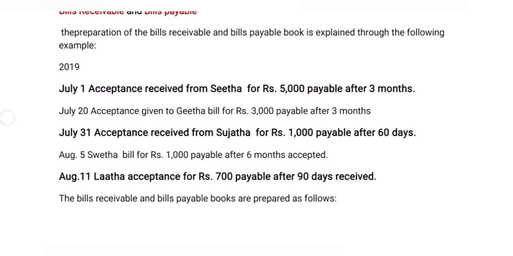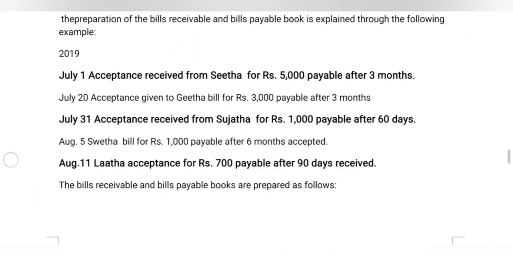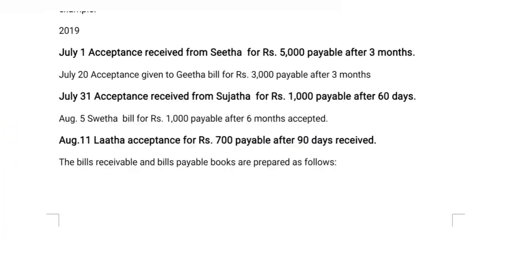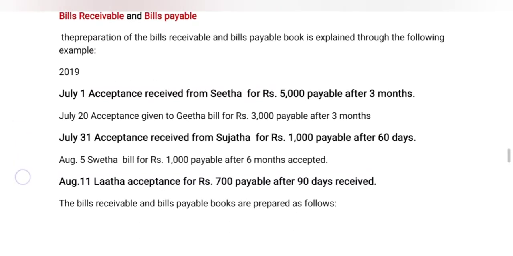August 5: Sweta's bill for rupees 1000, payable after 6 months, accepted. August 11th: Lata's acceptance for rupees 700, payable after 90 days, received. The bills receivable and bills payable books are prepared as follows.